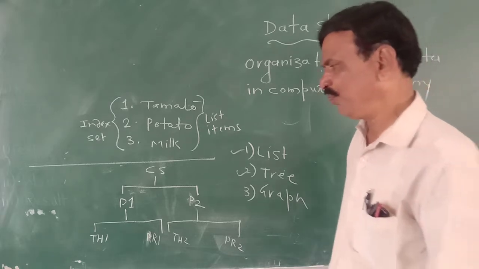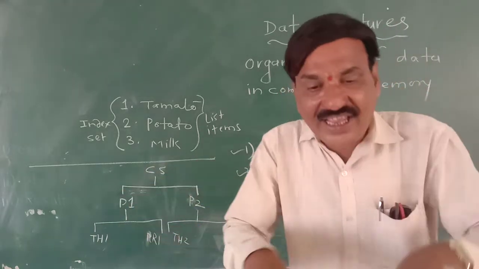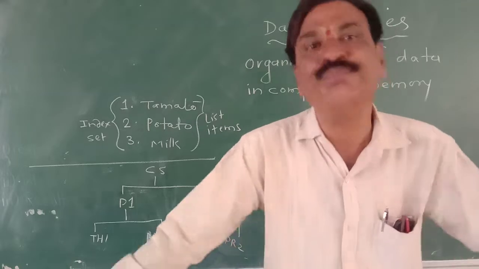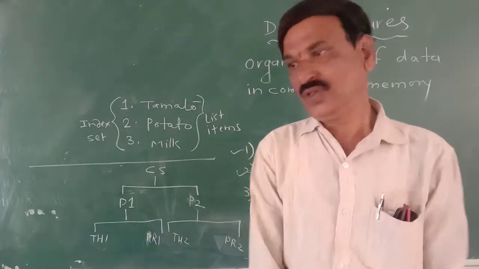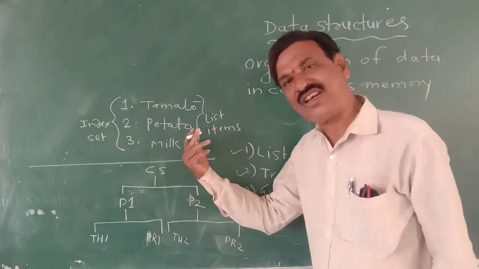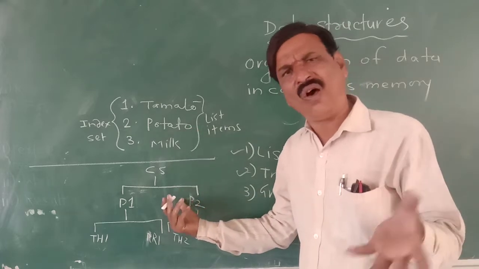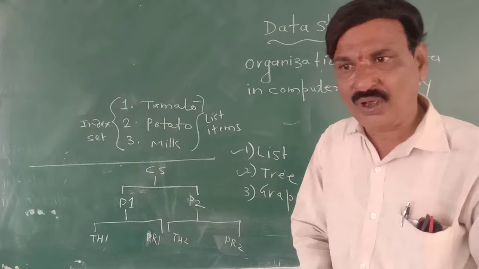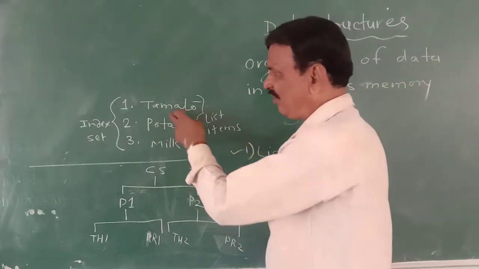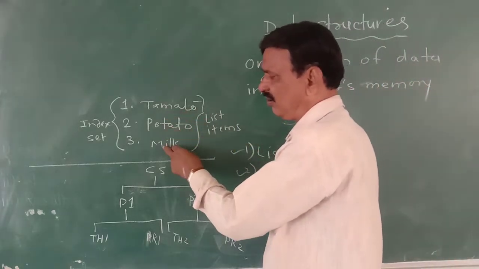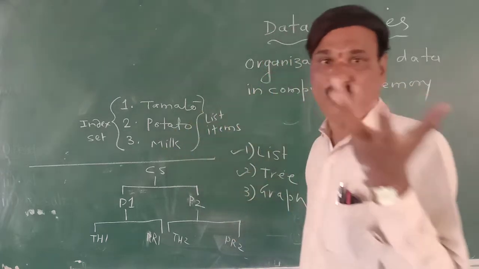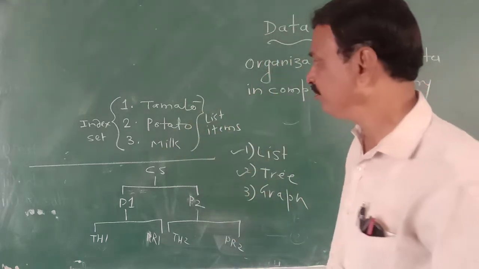But there exists a hierarchical relationship among them. So this is also one data structure, an organization of data. Here we can create a definition.